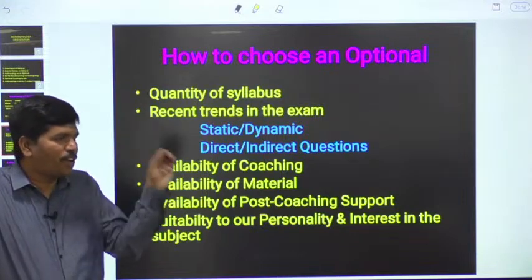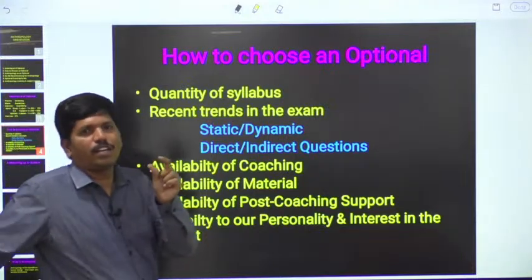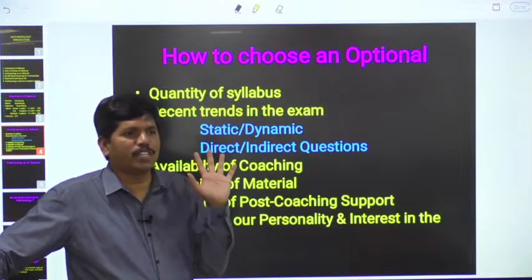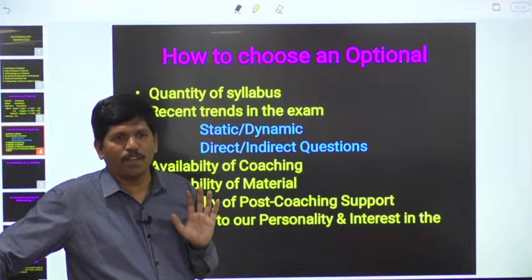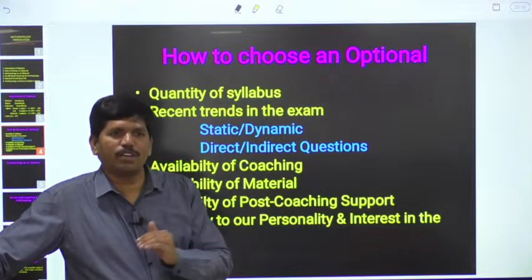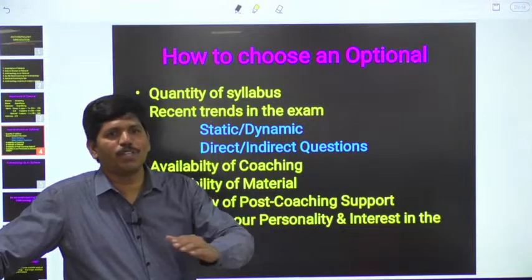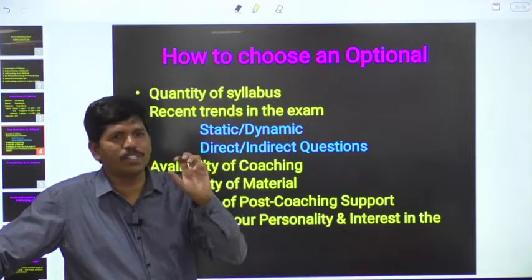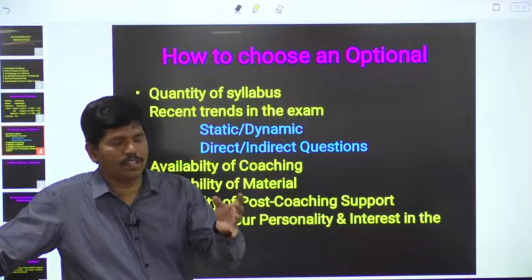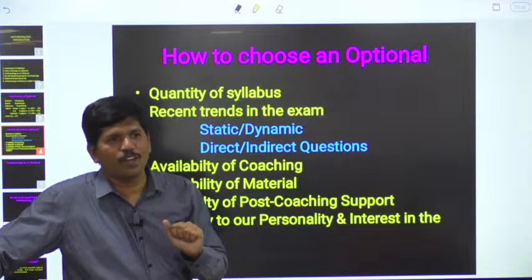We don't know from which corner they are asking questions. And the trend was also different. In the olden days, the questions were direct or sometimes indirect. Nowadays it is not so. They give 4 statements, 1, 2, 3, 4, and below they give options: 1, 2, 3 correct; 2, 3, 4 correct; 1, 3, 4 correct; 1, 2, 3 correct. And in the past 2 years the trend changed again. They started giving 4 statements without numbering them, and simply ask: 2 of the above statements are correct, 3 of the above statements are correct, only 1 statement is correct.